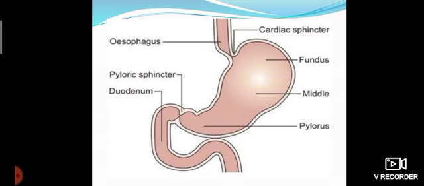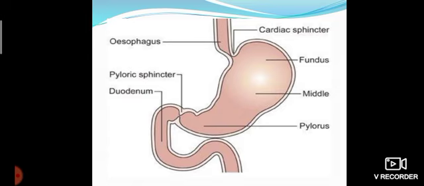Now the bolus reaches the stomach. The stomach secretes a juice called gastric juice. The gastric juice contains hydrochloric acid, the enzyme pepsin, some salts and water. Hydrochloric acid is an acid compound which kills the bacteria present in the food, and it also activates the enzyme pepsin.